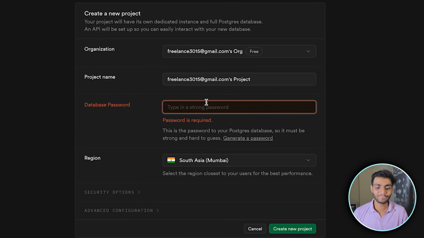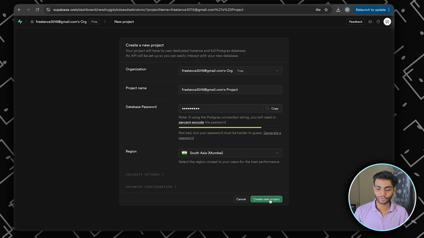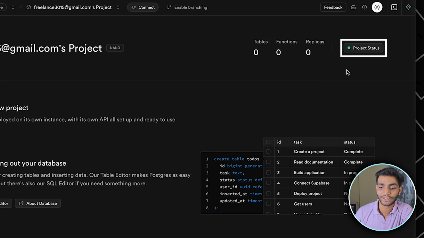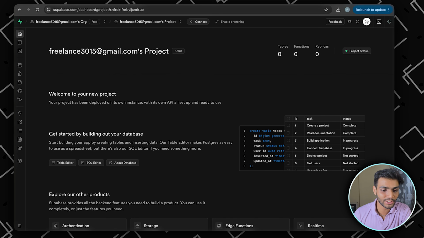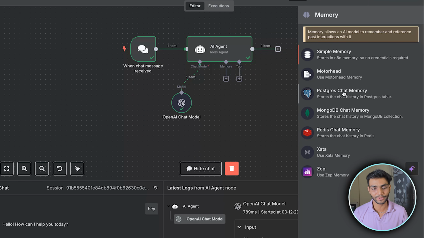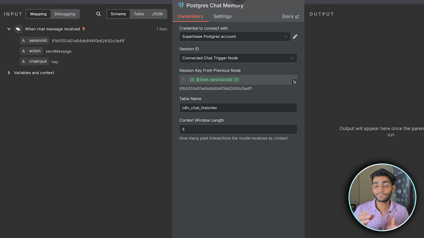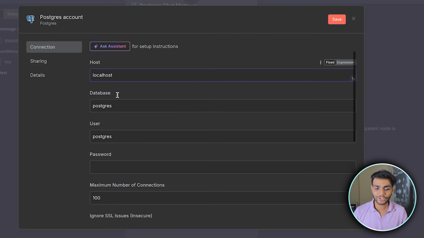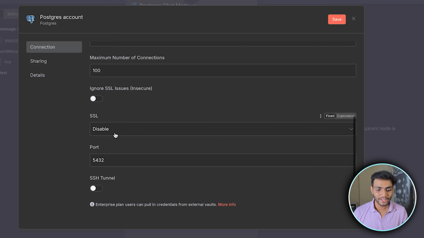Enter the password over here and then click on create new project. After creating the project, it might take some time for the project status to turn green. Once it turns green, it means your project has been set up properly. Now we go to the n8n workflow again and add a memory node, which will be the Postgres chat memory. Supabase has Postgres built into it, so we need to configure it. For that we need to create a new credential. We need the host, database, user, password, and the port.